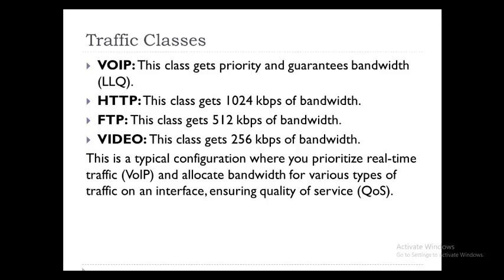So according to the real-time traffic observation, we would like to allocate some bandwidth for these types of traffic. We want to allocate some reasonable amount of bandwidth to these various types of traffic and apply it to the interface where the traffic is sent and received.